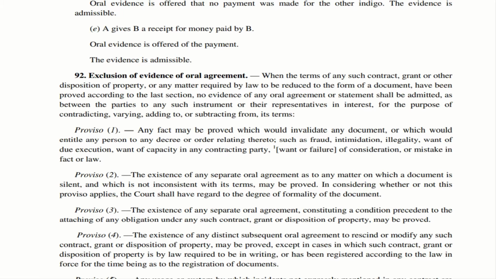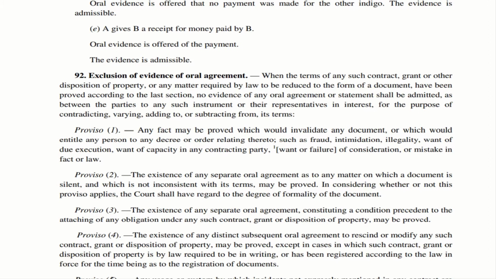Imagine there is something which has been agreed orally. You have not mentioned it in the document, you have missed it. So now both the parties agree, okay, we'll do it like this. It is not mentioned in the document, but still we'll do it like this. And that particular aspect should not be inconsistent with the terms of the agreement we have signed. In that case, oral agreement can be proved. That is an exceptional case.